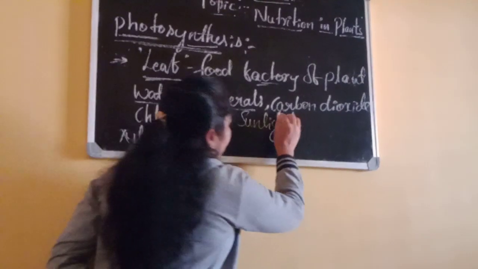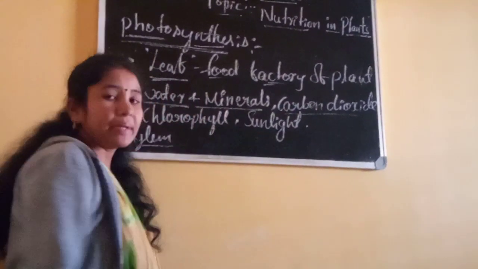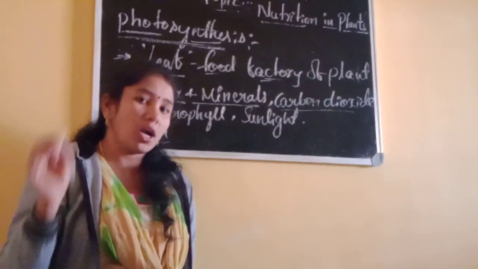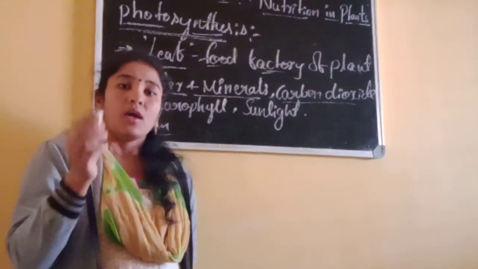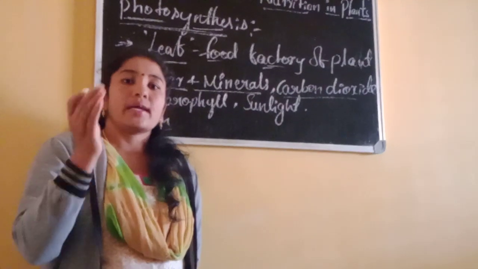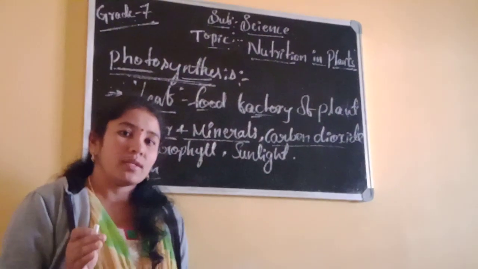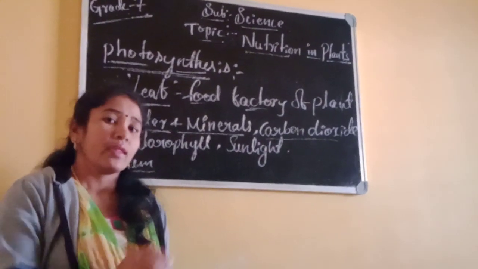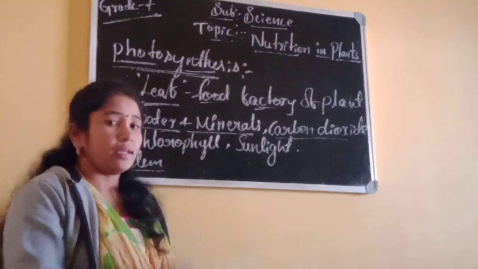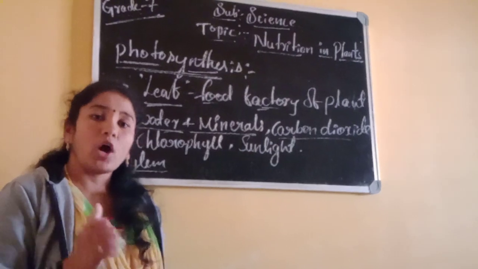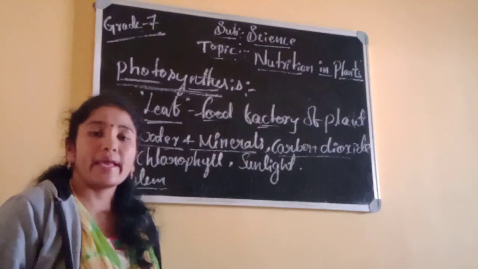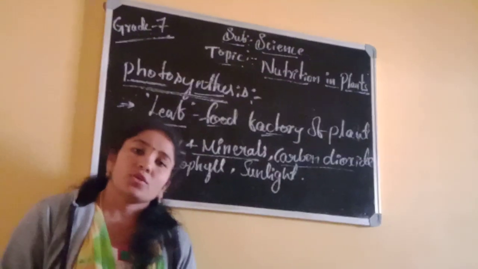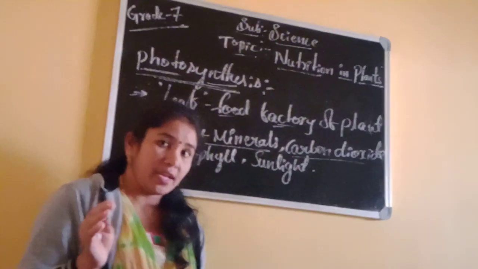Then carbon dioxide. Where will carbon dioxide be present? This carbon dioxide is present in the atmosphere. Is it right? Carbon dioxide, carbon monoxide, oxygen, nitrogen and some other gases are present in the atmosphere. How will plants take and utilize this carbon dioxide? Through the process of breathing or respiration.